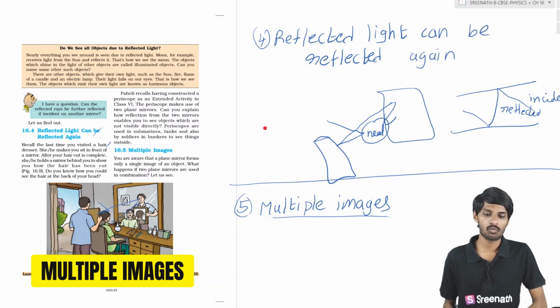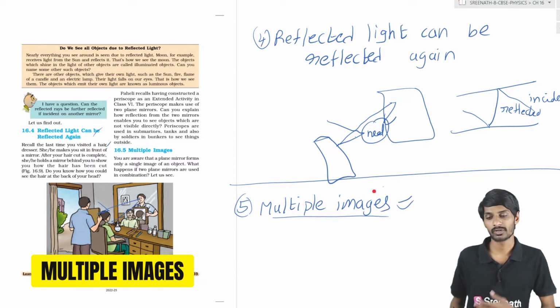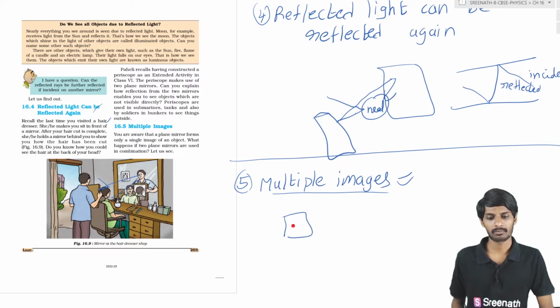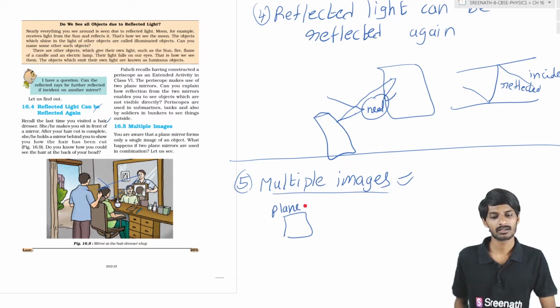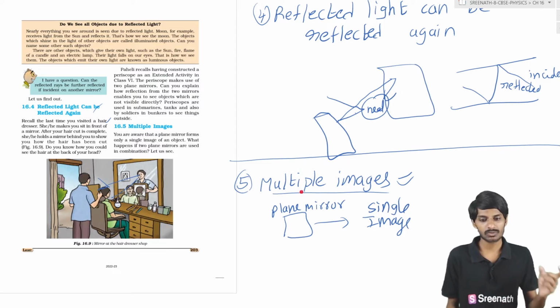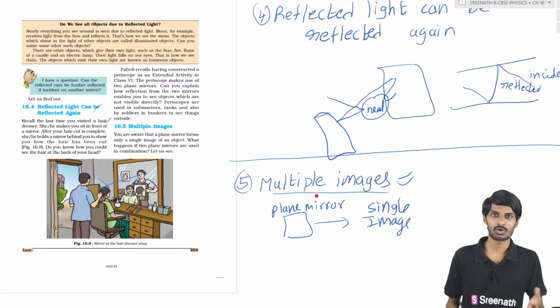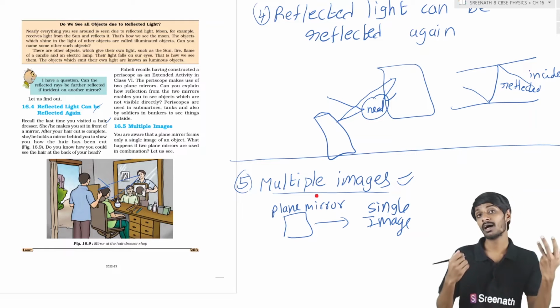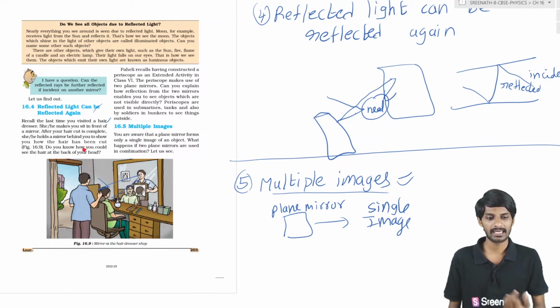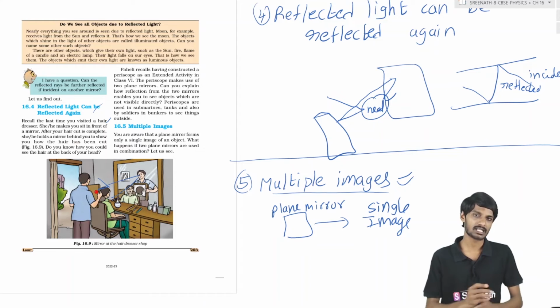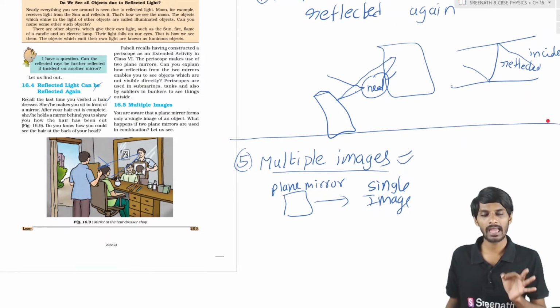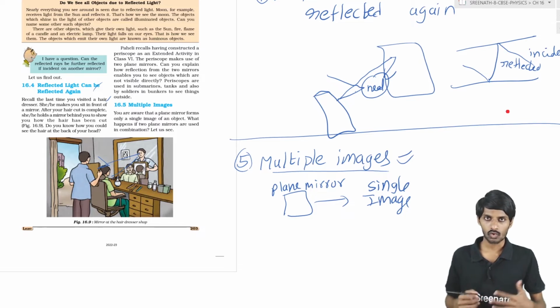So we are now going to discuss multiple images, students. We know whenever there is a plane mirror, you will get one single image. Single image, students. So is it possible to get multiple images? Again we will get into the case of a hairdresser, or a barber shop, or a saloon. Have you ever had the experience of seeing so many images of yourself in the barber shop, students?